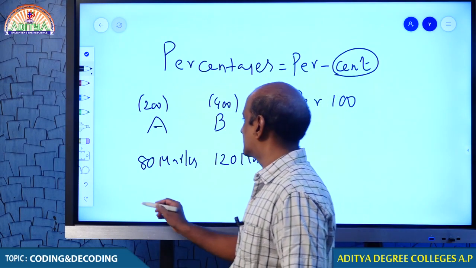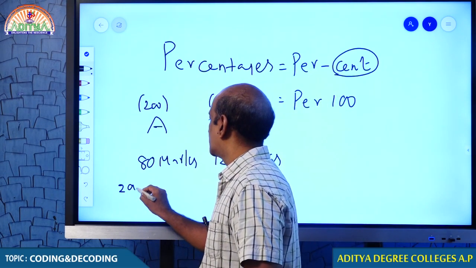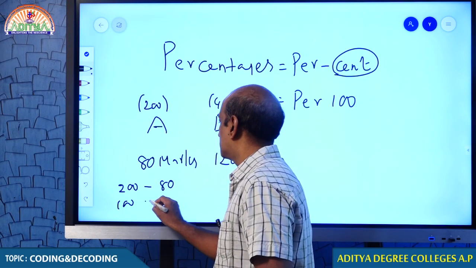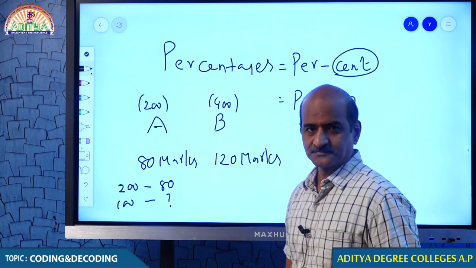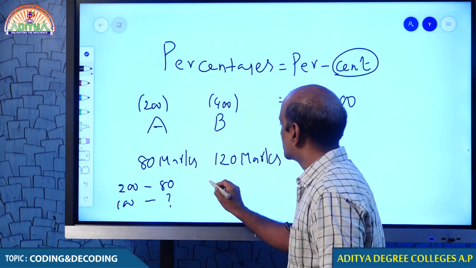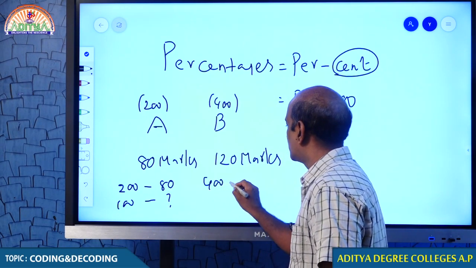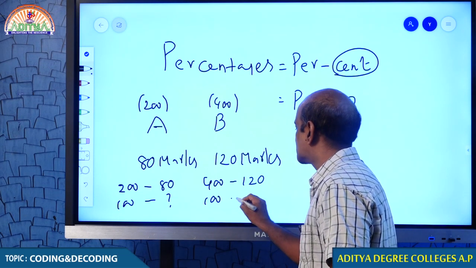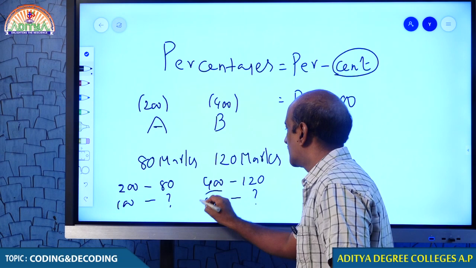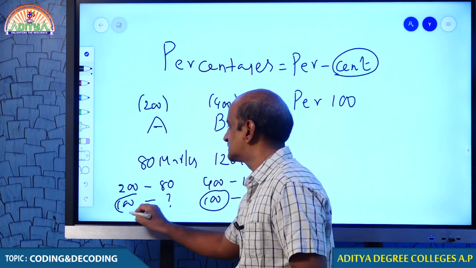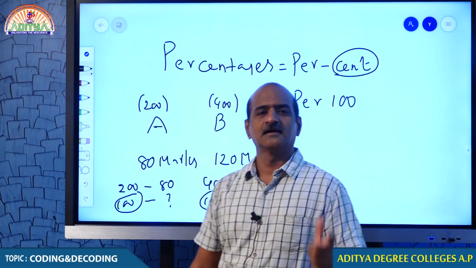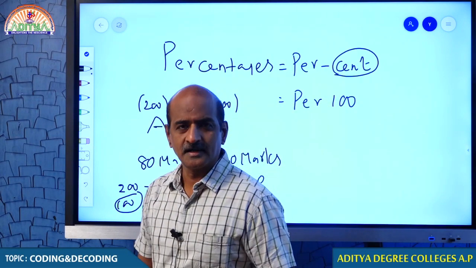That is the reason why, for 200, if A gets 80, then for every 100 how much is A getting? And come to B. For 400, if B gets 120, then how many marks is he getting for every 100? Have you seen that in both cases we have taken one thing in common, a single platform, that number is 100.